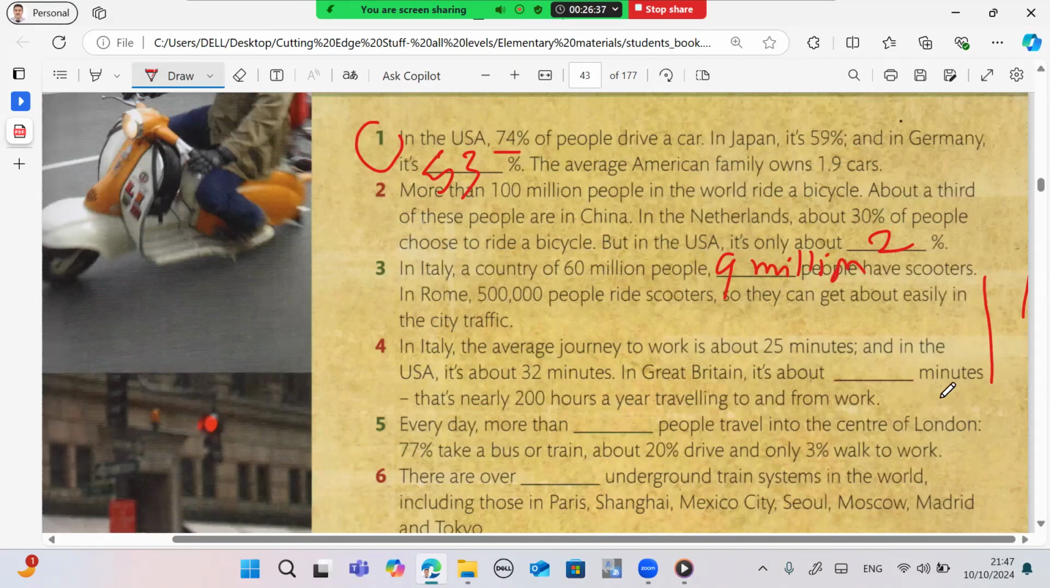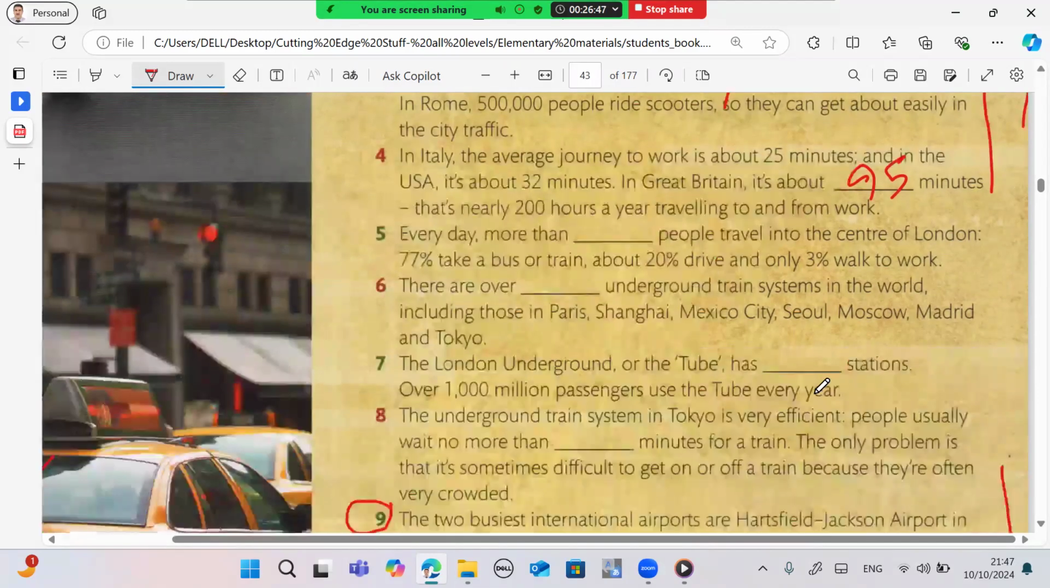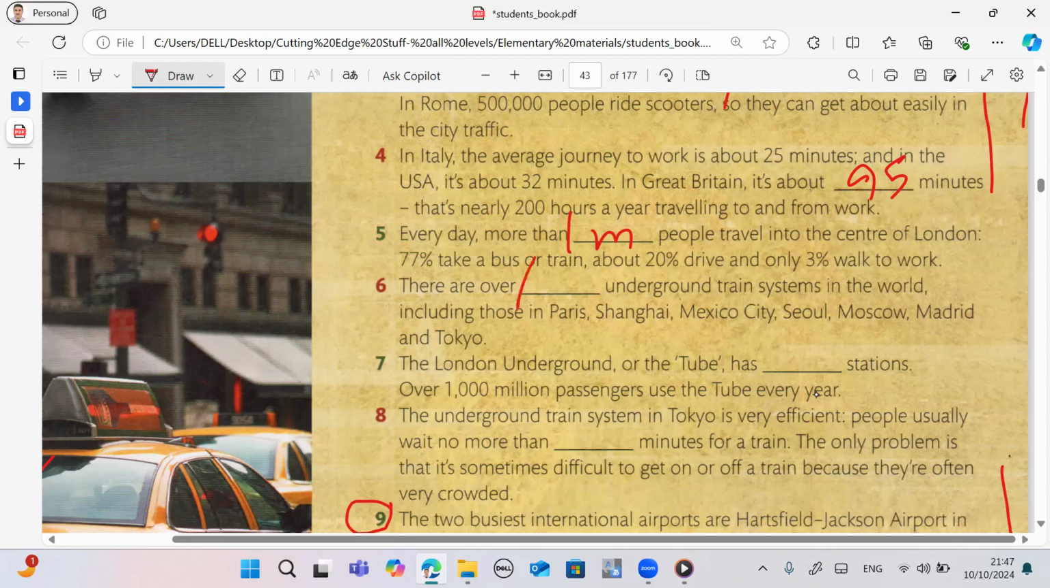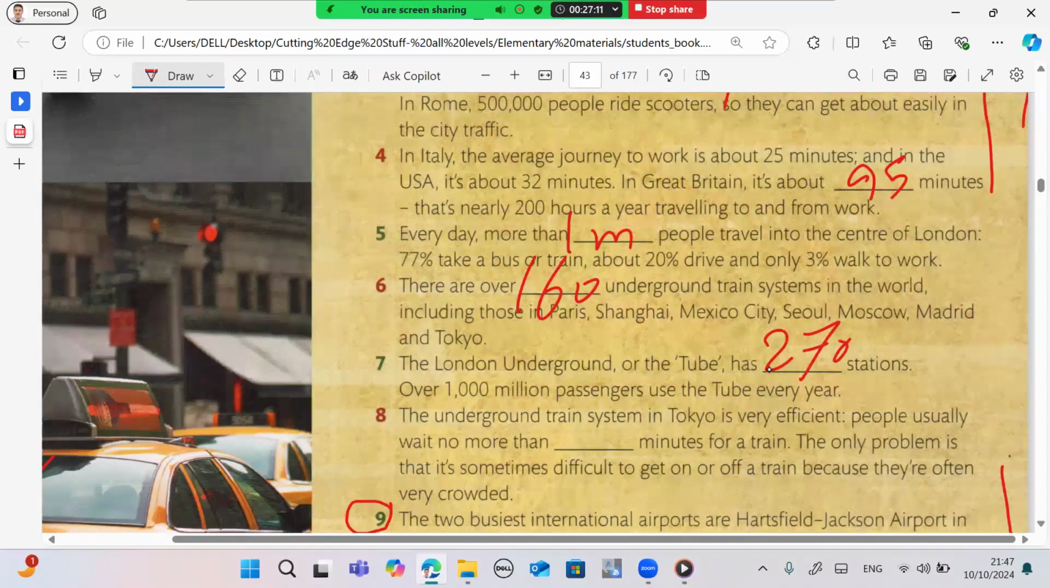4. 45 minutes. Yes, 45 minutes. 5. 1 million. Yes, 1 million. 6. 160. Yeah. 7. 270. Yeah.